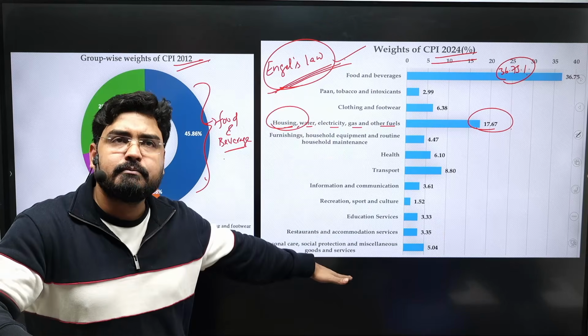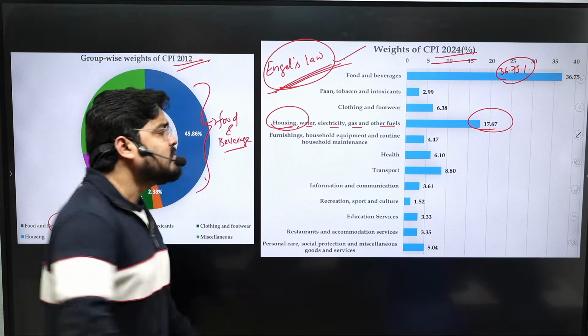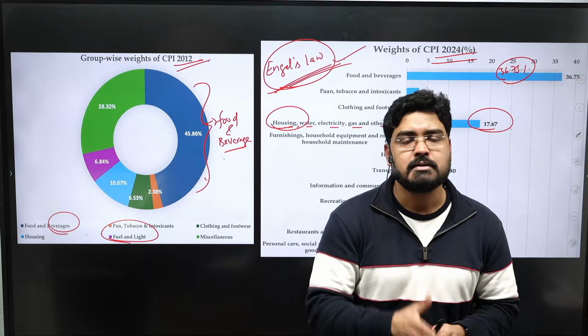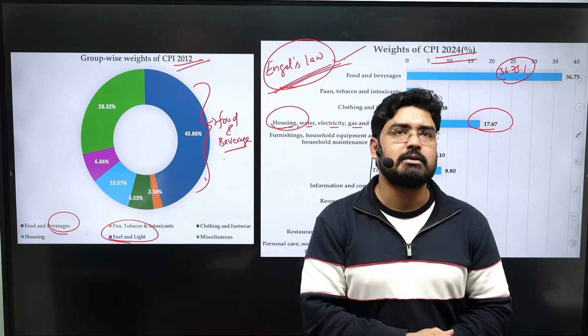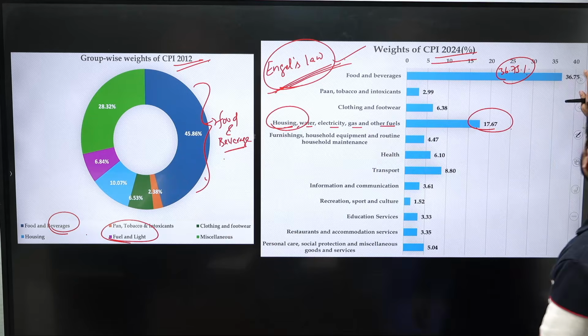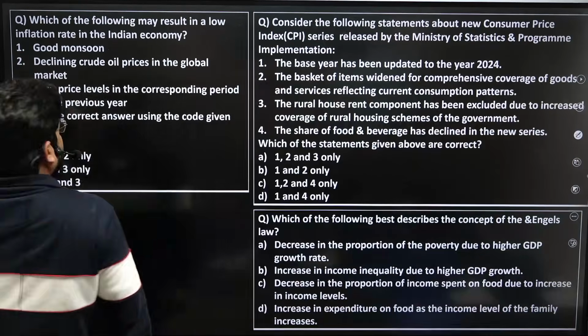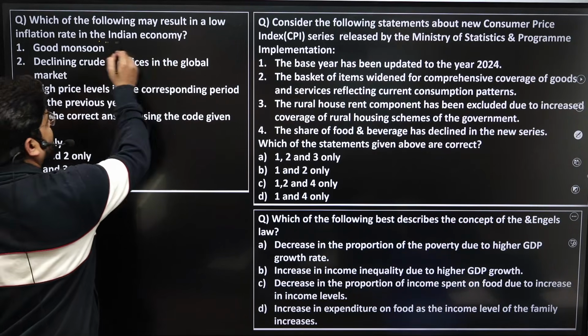Please go through it. You may expect some questions on the weightage section as well. So these are the important changes with respect to inflation in the last 1 year. You can expect questions on any of these three topics. So let's solve some questions based on it. The first question: which of the following may result in a low inflation rate in the Indian economy?